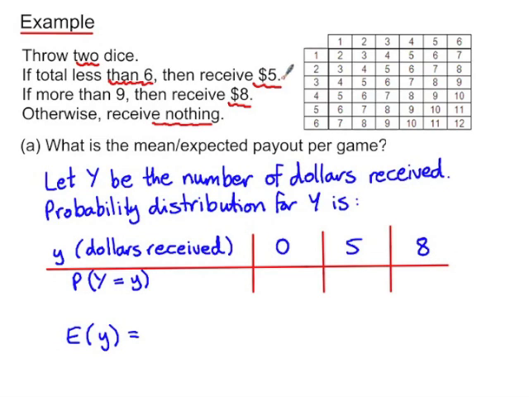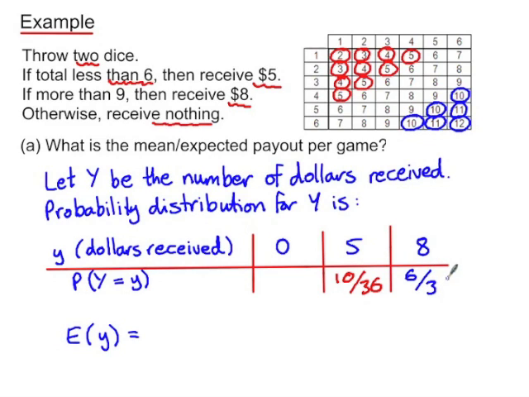Now to receive $5, the total has to be less than 6. So the probability of that happening is 10 out of 36. And to receive $8, the total has to be more than 9. So that's a probability of 6 out of 36. And for the remainder of the scores, we receive nothing. So that's a probability of 20 out of 36.